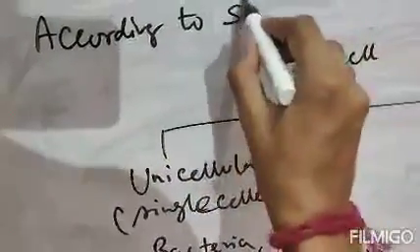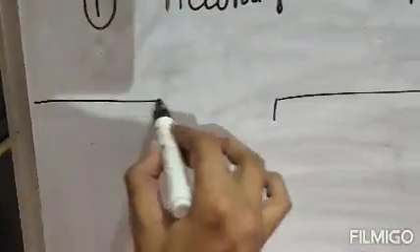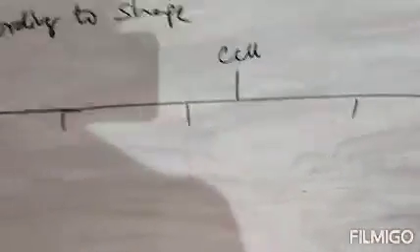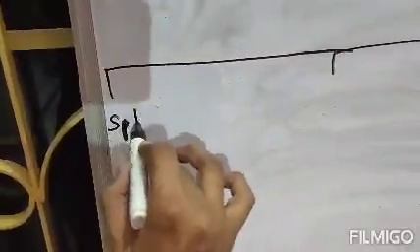Next according to shape. So according to shape, cells are classified as first spherical or disc shaped.